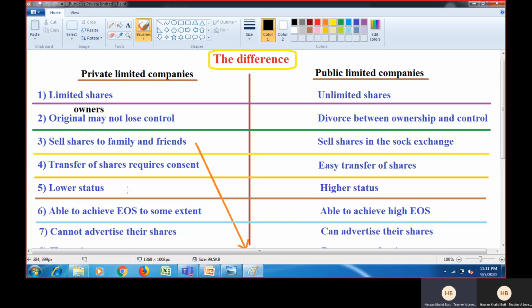Because normally all multinational companies, as I told you earlier, businesses which operate in more than one country, are public limited companies. Because public limited companies can raise unlimited capital, they expand to become multinationals as well. So now you know what the reputation of multinationals is.